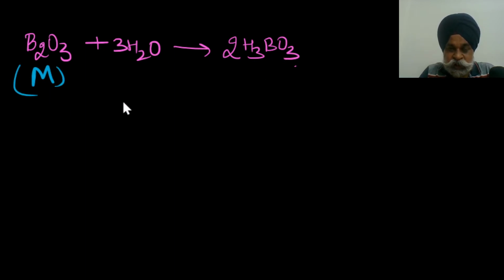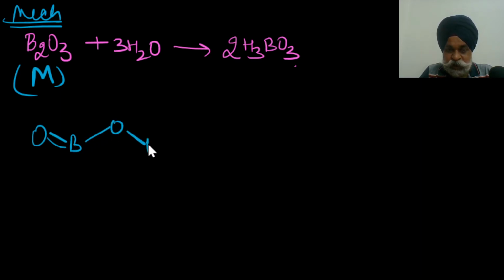Now a mechanistic viewpoint could be generated here, which would be a little lengthy, but I will give you a beautiful hint and you try it at your place. This is to be treated with water, so it would go like this.